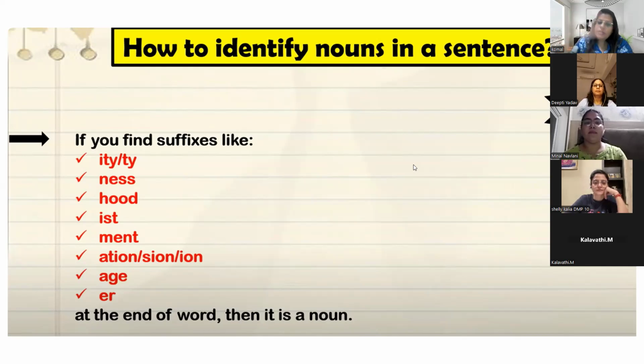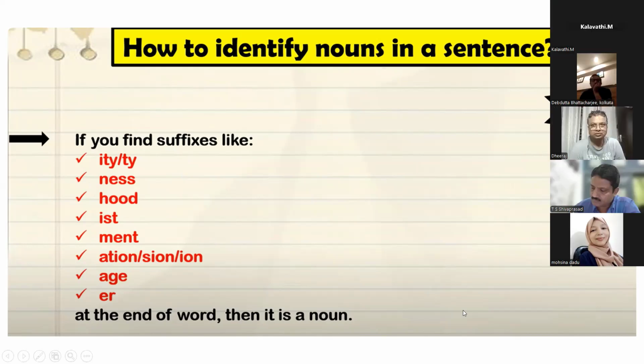Look, my dear students, I have made a wonderful PPT on this. Just keep this PPT in your mind. Now, the third criteria is how to identify the nouns. What was the first criteria? Name, place, animal, thing. What is the second criteria? The words that come after an article. Now this is the third: you have to find out the suffix. You will have to look at the suffix. Now the question is, what do you mean by suffix?